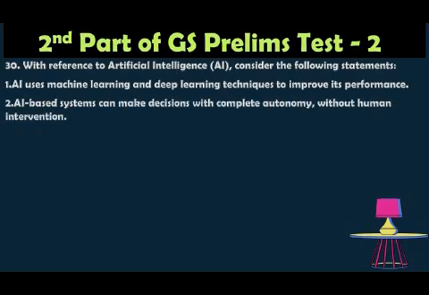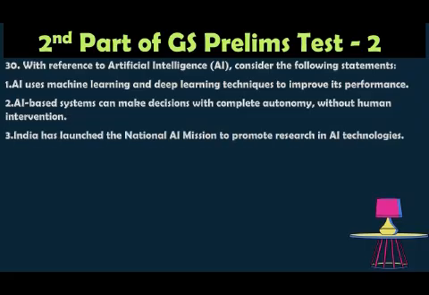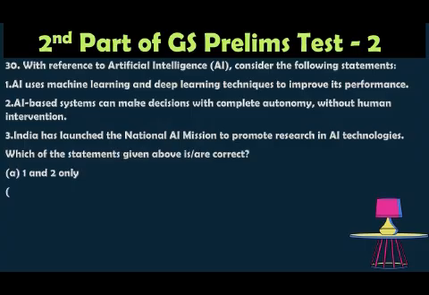AI-based system can make the decision with complete autonomy without human intervention. India has launched the National AI Mission to promote the research in AI technology. Which of the statement given above is correct? Option A 1 and 2 only, option B 2 and 3 only, option C 1 and 3 only, option D 1, 2 and also 3.